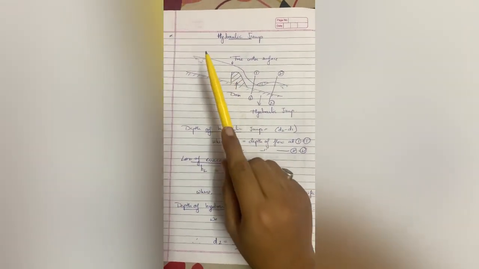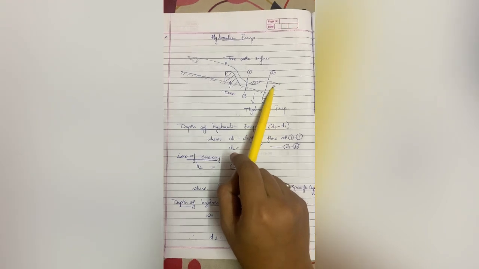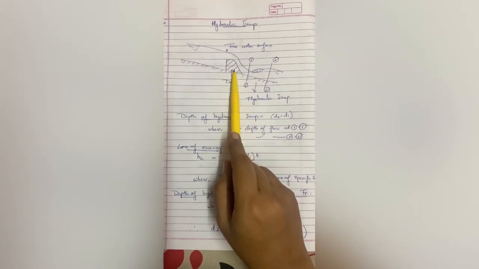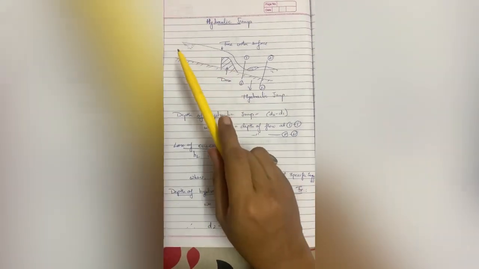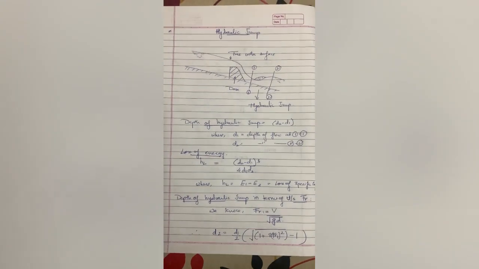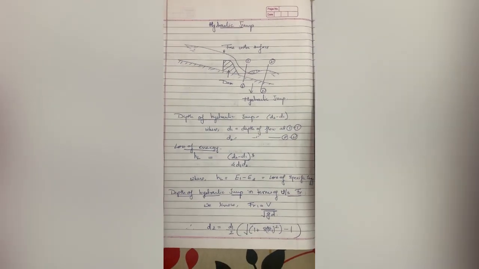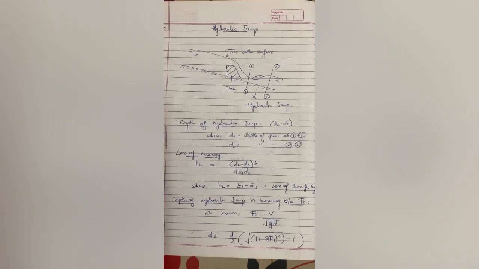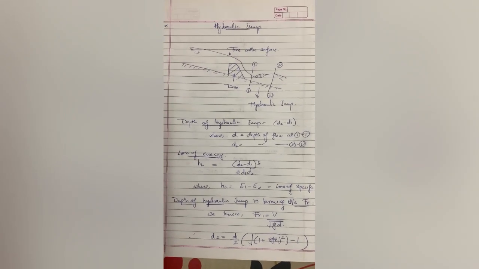In this figure you can see a flow of water is taking place, and through that flow of water a dam is being constructed. The dam is constructed for the storage of the water. So a dam is constructed within the stream or within the flow of the water. Now the next concept we are going to study is the hydraulic jump or standing wave.